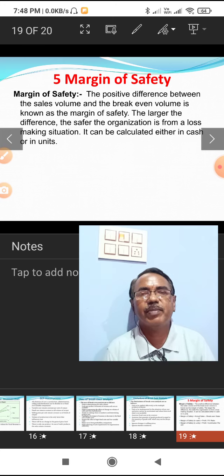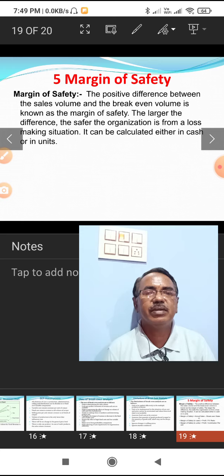Now, the last topic is margin of safety. Margin of safety is the positive difference between the sales volume and the break-even volume. So it is the excess of the actual sales over the break-even sales.